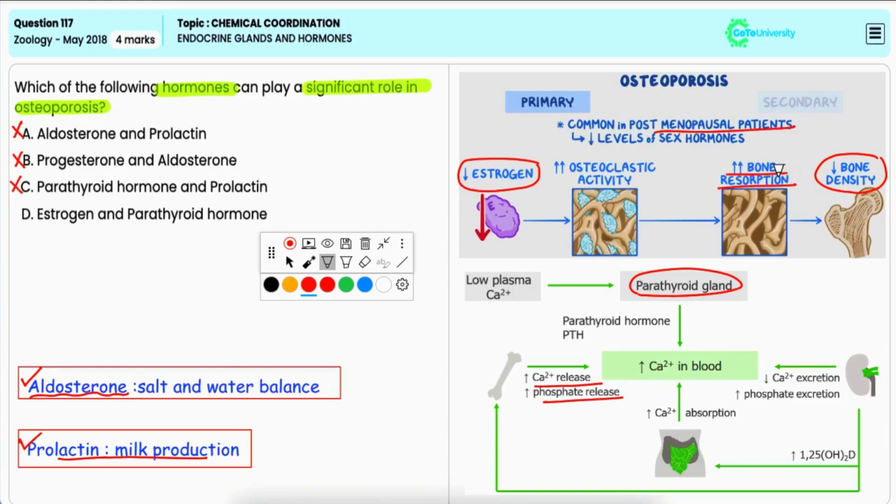And regarding parathormone, it promotes the mobilization of calcium from bone into the blood. Hence, this is also known as hypercalcemic hormone. And excessive activity of parathormone causes demineralization, leading to osteoporosis. So, both these hormones play a significant role in the development and progression of osteoporosis. Hence, it is the correct option.